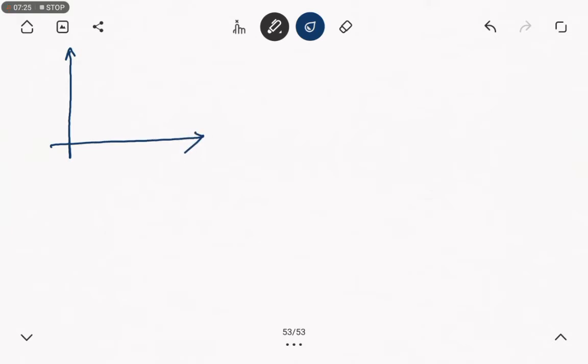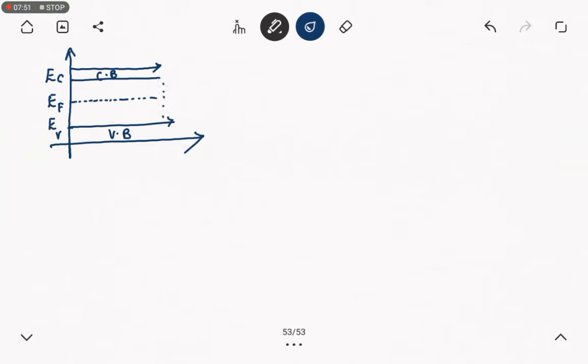Here comes the energy diagram. This is the conduction band. This is the valence band. The Fermi level of an intrinsic semiconductor always lies in the middle of the energy band gap diagram. This is the Fermi level. This is the conduction band energy level. This is the valence band energy level.